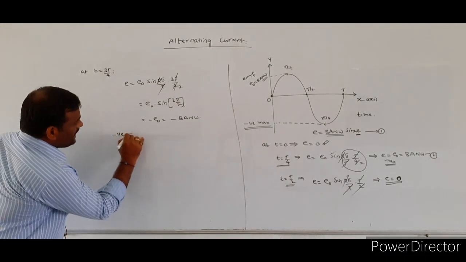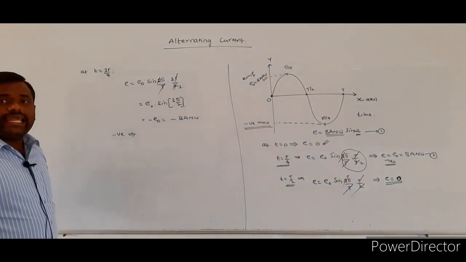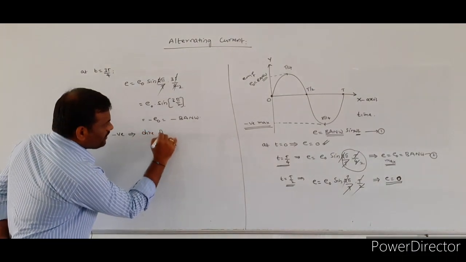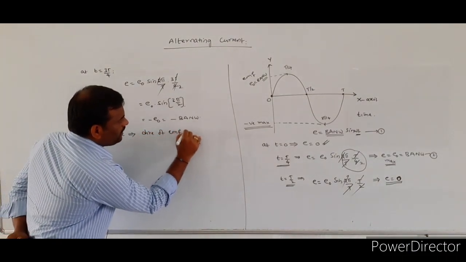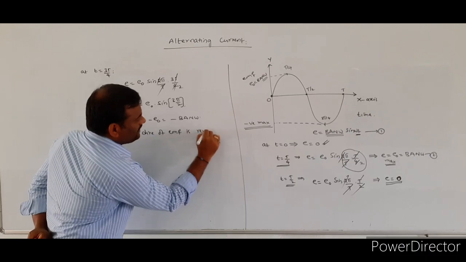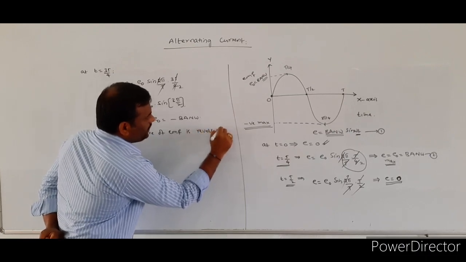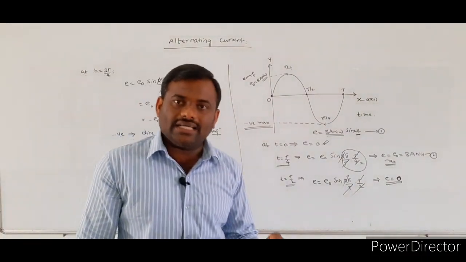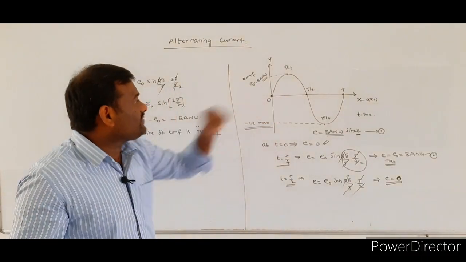The negative sign denotes that the direction of the induced EMF is reversed.